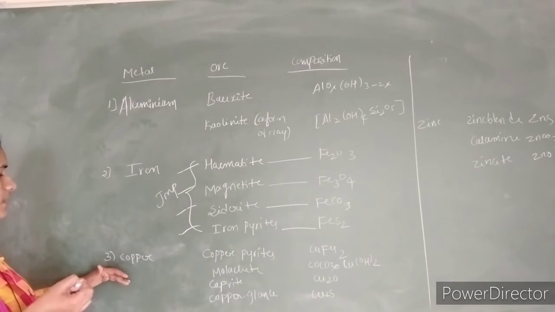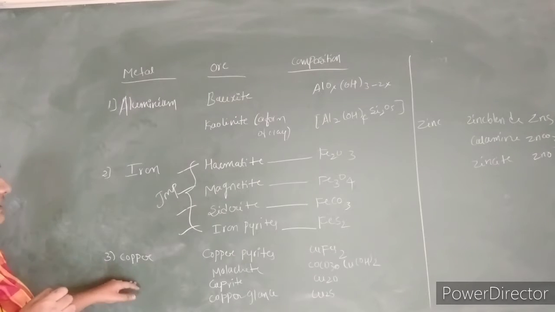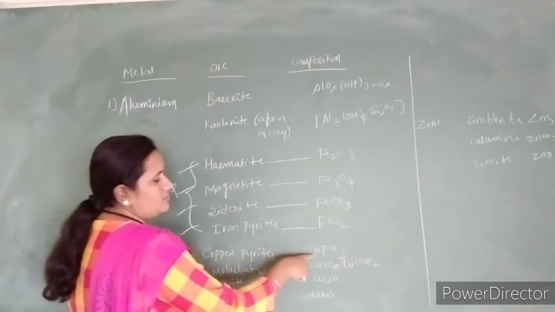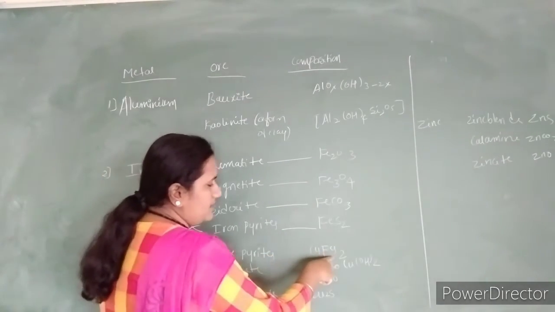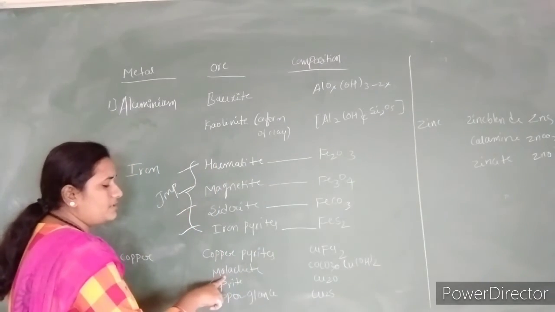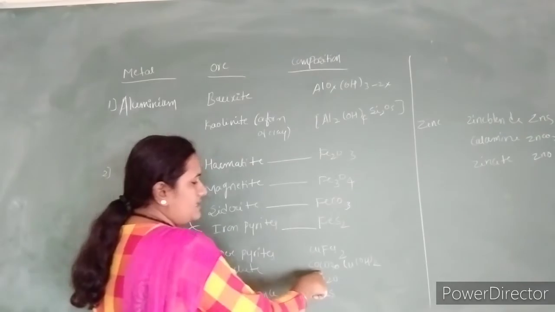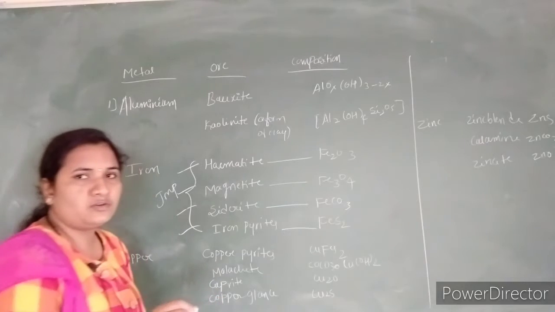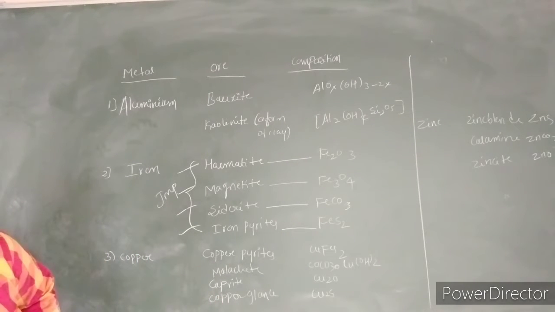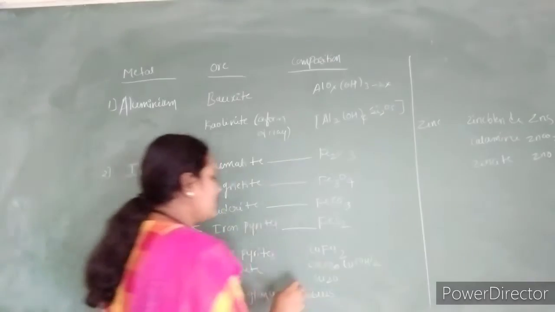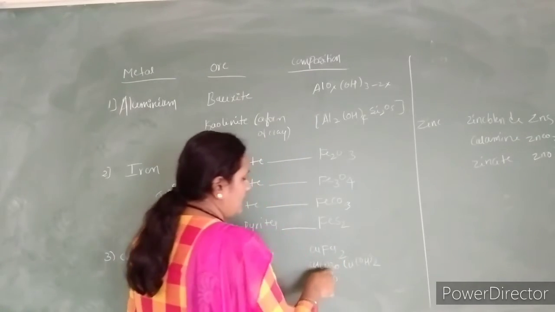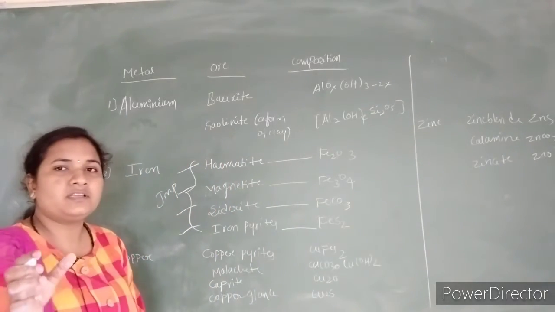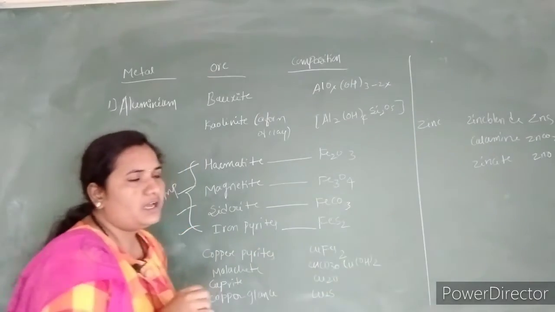After iron we have another important metal, that is copper. It is also found in four different forms of ore. One is copper pyrites, which has the composition copper iron sulfide. The second ore of copper is malachite, and it has the composition copper carbonate along with copper hydroxide. It is found in the combined form of carbonate as well as hydroxide.